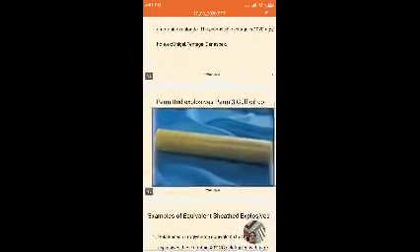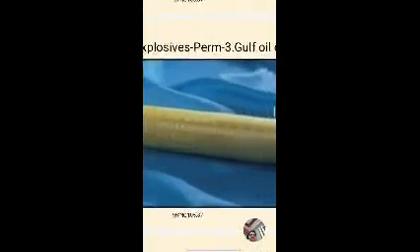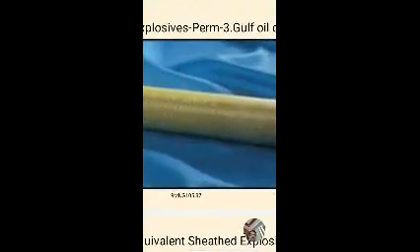Gulf Oil Corporation is also one of the major producers of explosives. The permitted explosive of Gulf Oil Corporation is Prem 3. We are not seeing any letters on it.